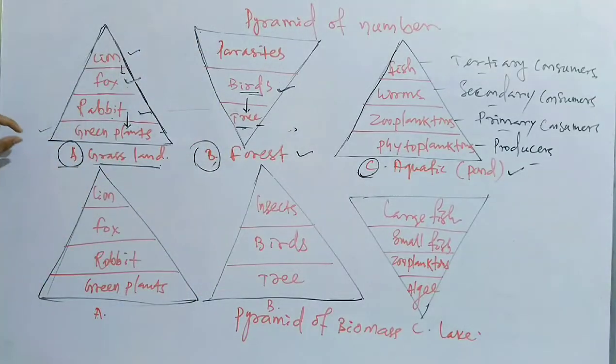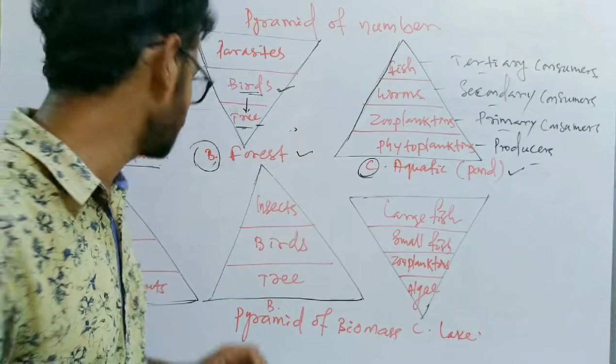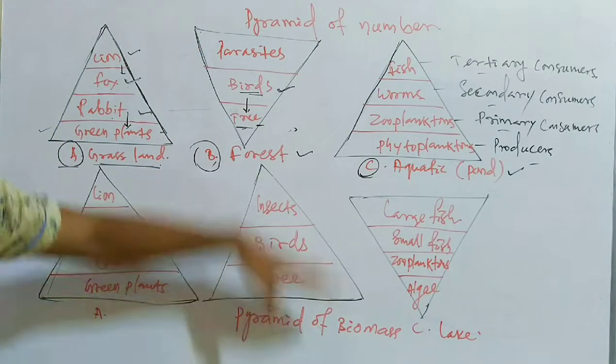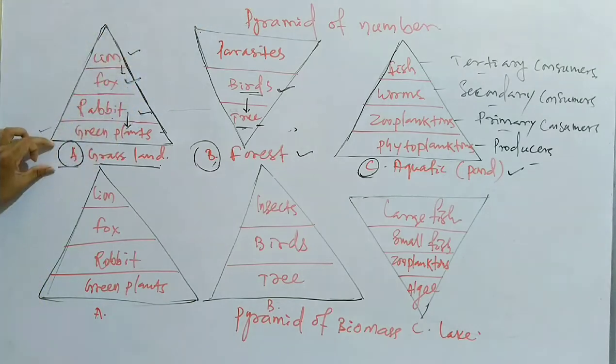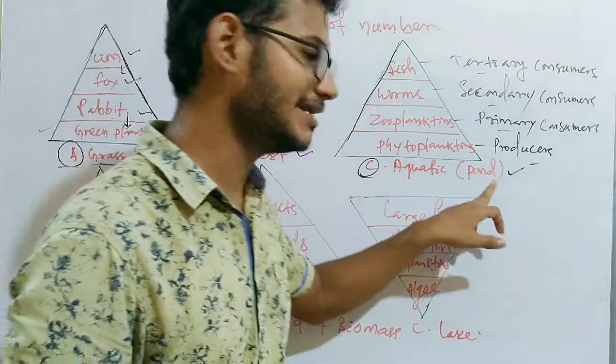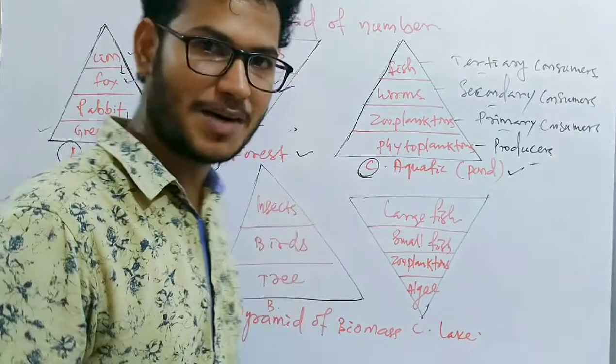So first, we have three different diagrams from three different ecosystems. First one, A, is from grassland in both cases, in pyramid of biomass as well as number. A represents grassland, here also A represents grassland, B for forest ecosystem, and C for aquatic ecosystem, here pond in number and here lake in case of biomass.